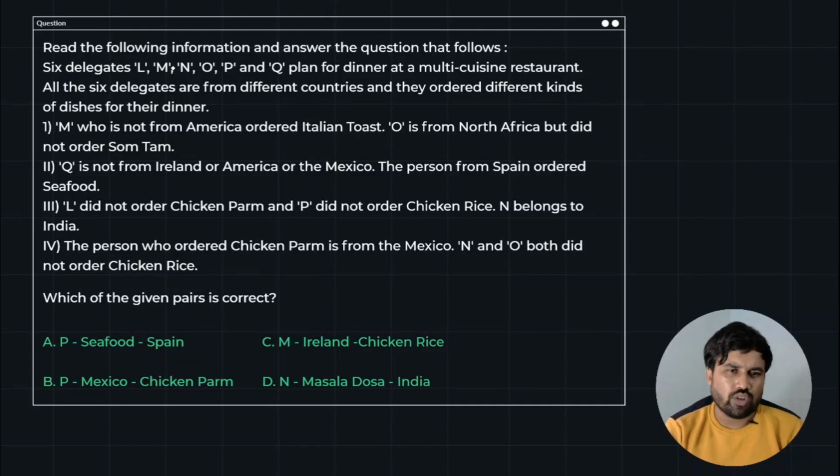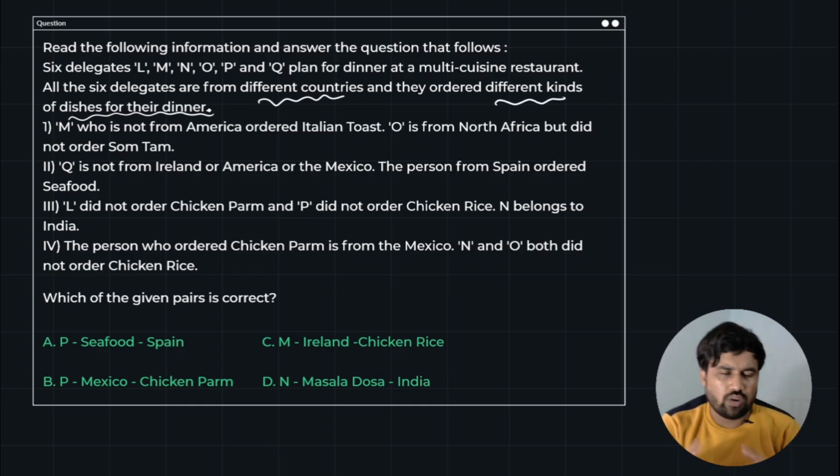So just look into the question without any further delay. Read the following information and answer the question that follows. So just look at here, guys. 6 delegates L, M, N, O, P, Q plan for dinner at a multi-cuisine restaurant, and all 6 delegates are from different countries and they order different kinds of dishes for their dinner. So just look at here, it is some sort of group arrangement related concept. So we'll have to design a table and you have to insert this statement into the tabular data. So just start with the explanation.